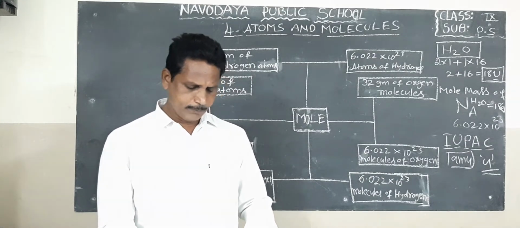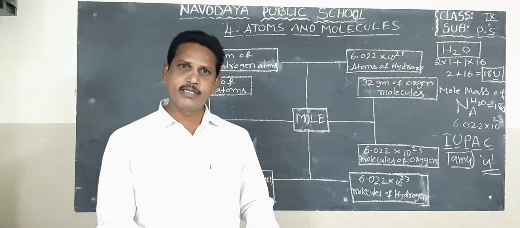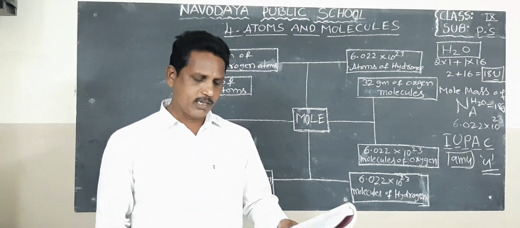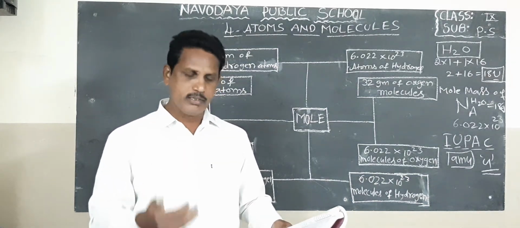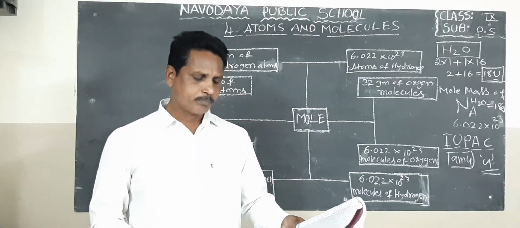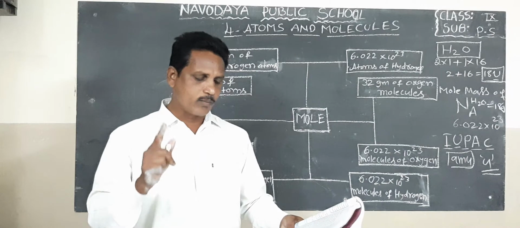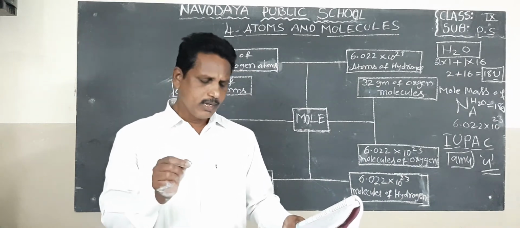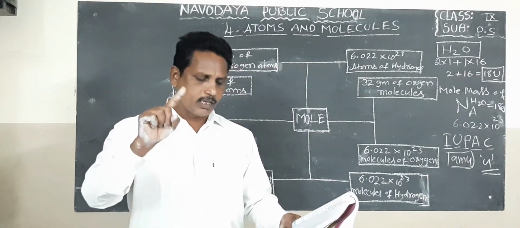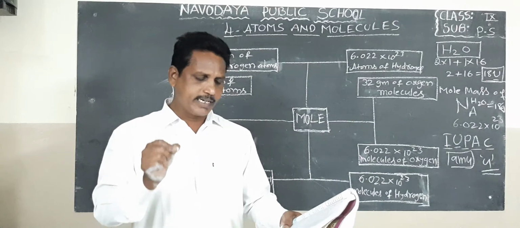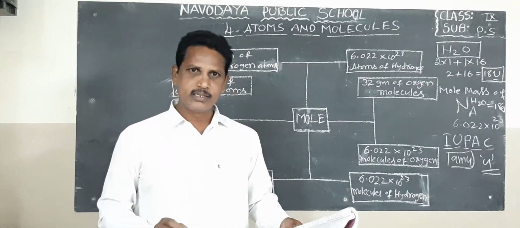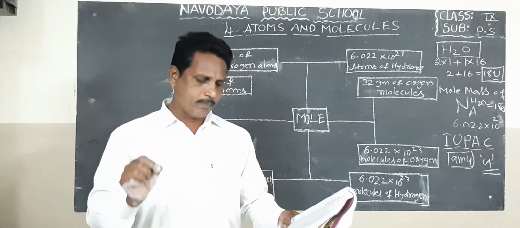Again, remember page number 69. Again, you will see the molar mass. It is easier to know the mass of 1 mole of substance. The mass of 1 mole of substance, which is expressed in grams, is called molar mass.